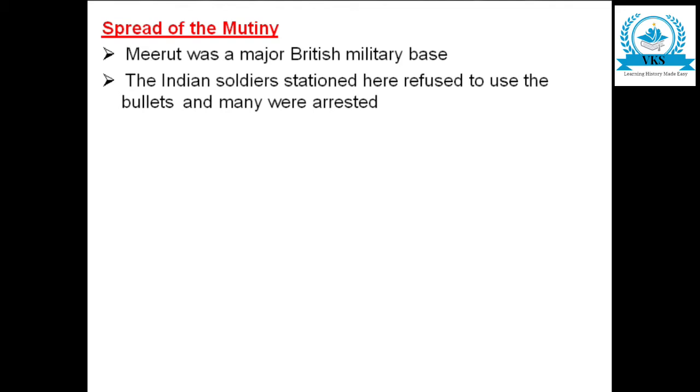In the last video we have studied the immediate cause for the First War of Indian Independence, that is a Royal Enfield rifle was introduced. The rifle had bullets with a cover, and there was a rumor that this cover was smeared with cow and pig fat. Cow was a sacred animal of Hindus and pig was prohibited for Muslims, and they did not agree to use it. So the Indian soldiers in Meerut refused to use the bullets, and because of this many were arrested. This led to the mutiny in Meerut.